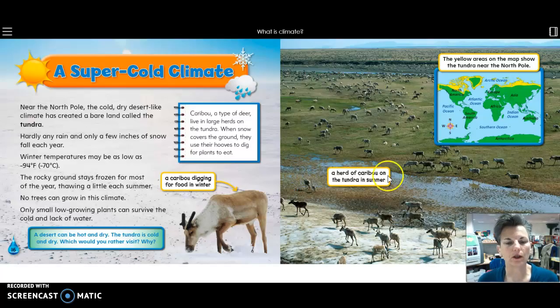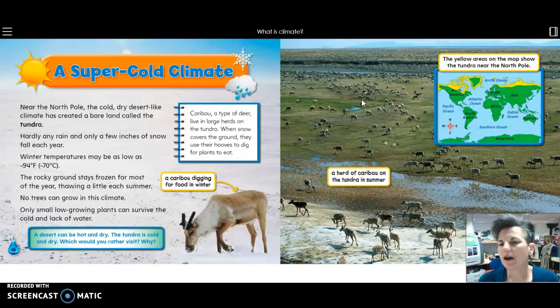And then our little text box talks about the caribou that are all over both pages. Caribou, a type of deer, live in large herds on the tundra. When snow covers the ground, they use their hooves to dig for plants to eat. And caribou are also known as, yes, reindeer. We call them reindeer.